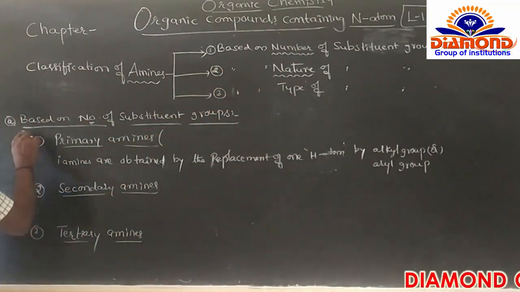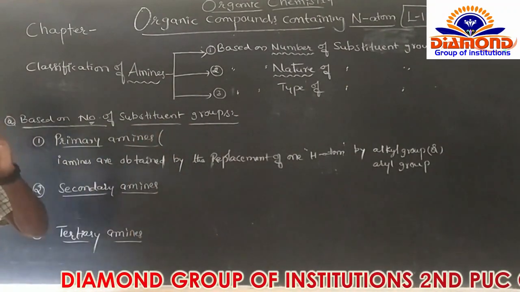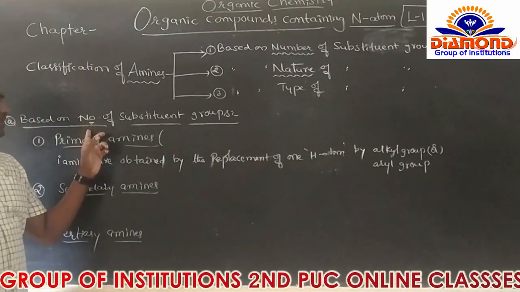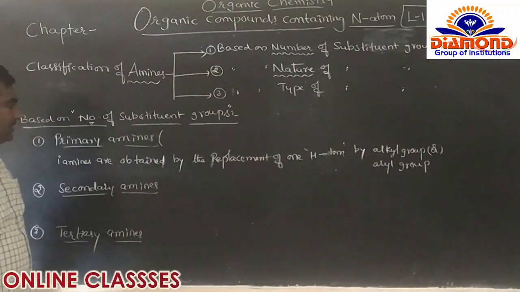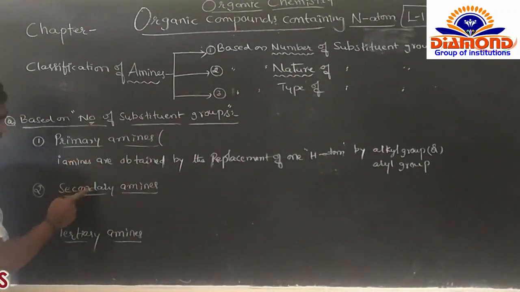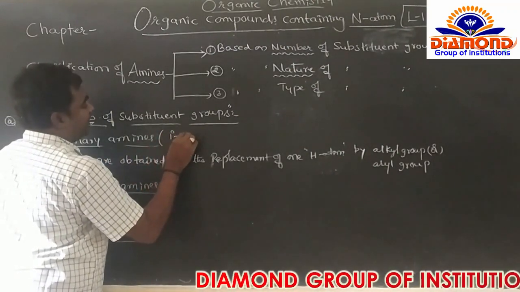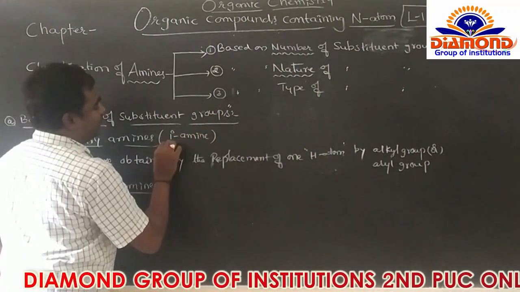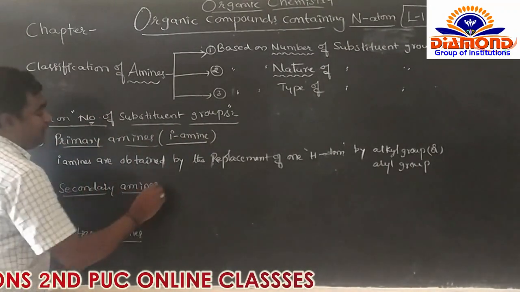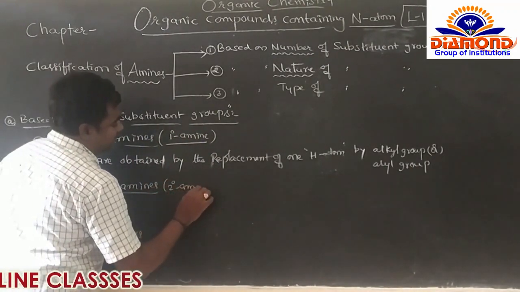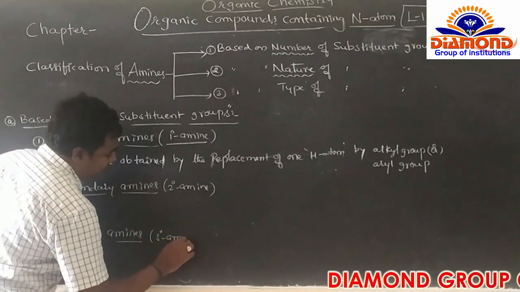Now from the first one. Based on the number of substituent groups, these are again classified into 3 types. How many types? 3 types. The first one, primary amine. Second one, secondary amine. Third one, tertiary amine. Primary amines are 1 degree amines. Next, secondary amines are 2 degree amines. Next, tertiary amines are 3 degree amines.